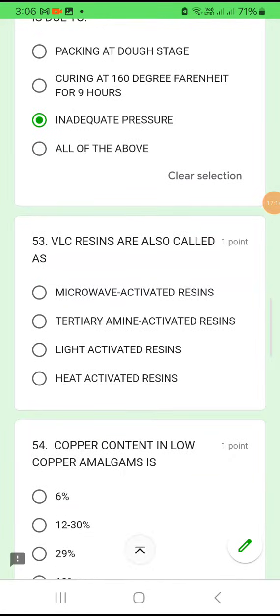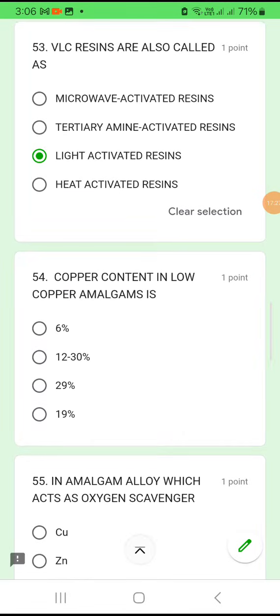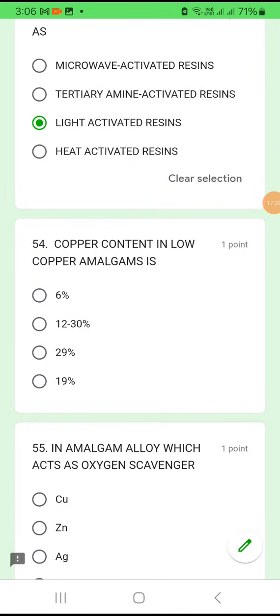Okay. Question number 53. VLC resins are also called as microwave, tertiary amine, light activated, heat activated. VLC stands for light activated resins. Okay. Question number 54. Copper content in low copper amalgam is how much percentage? 6%, 12 to 13%, 29 or 19. They have asked low copper amalgam. So always go for the lower value, 6%.